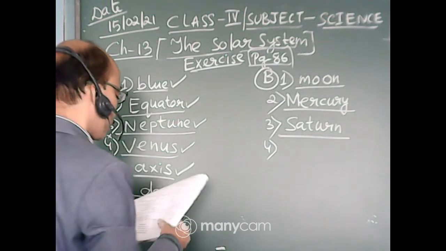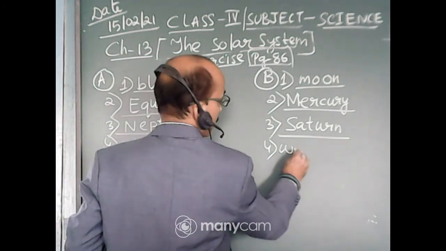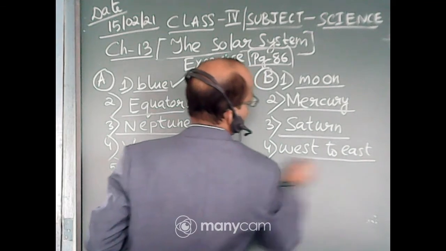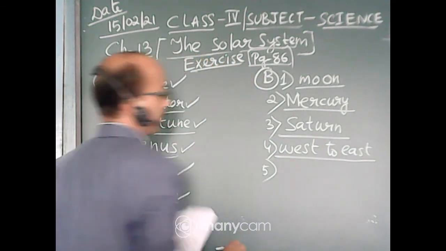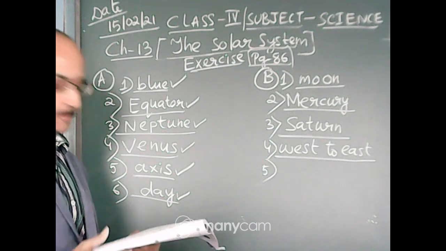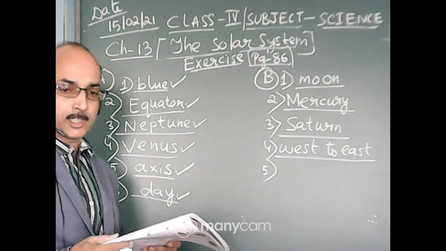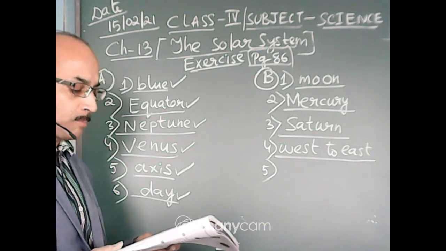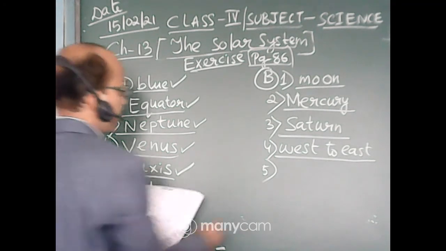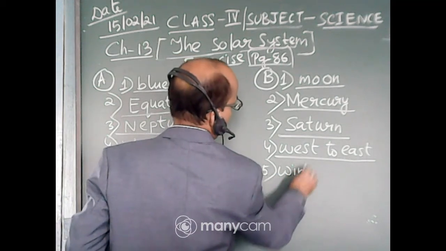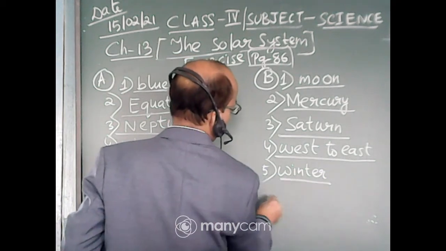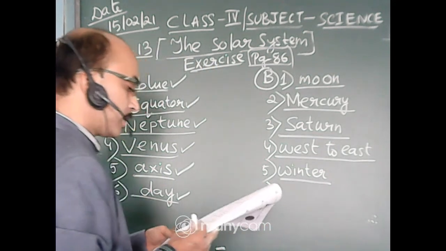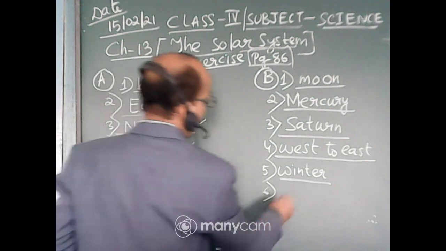Number 4, the earth rotates from west to east. Okay. Number 5, places getting slanted sun rays at a certain time of the year have winter. Number 6, the outermost layer of the earth is called crust.